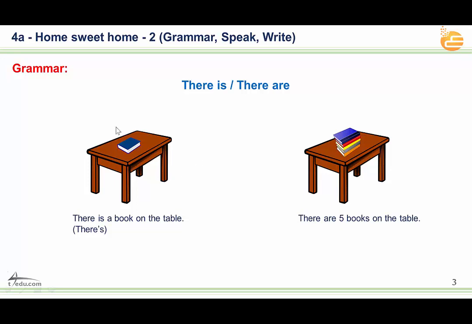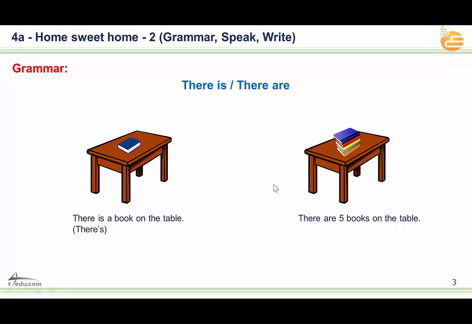So we have to say there is a book on the table, or we can say there's a book on the table. There is or there's, it's the same. But for this one we have to say there are 5 books on the table.